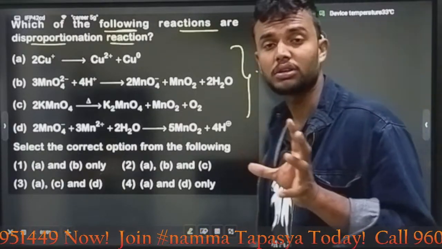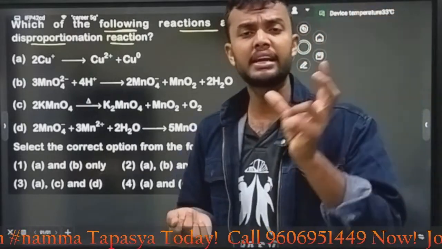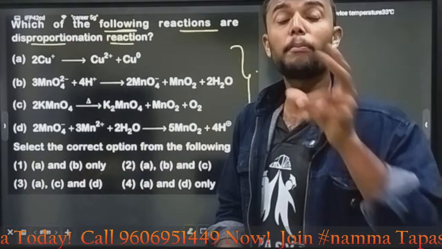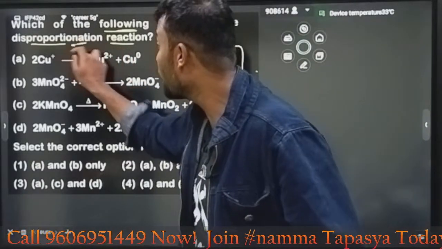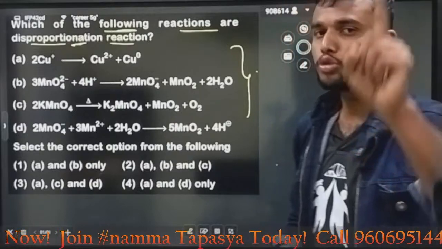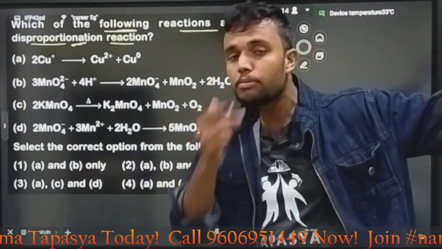We already know what redox is: reduction and oxidation happen simultaneously, sir. We have three types: inter, intra. Inter means between molecules, intra means within the molecule. Disproportionation. Whenever you hear this name, you need to remember one of the named reactions. What is that named reaction?